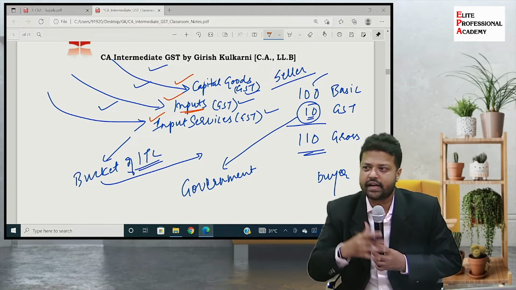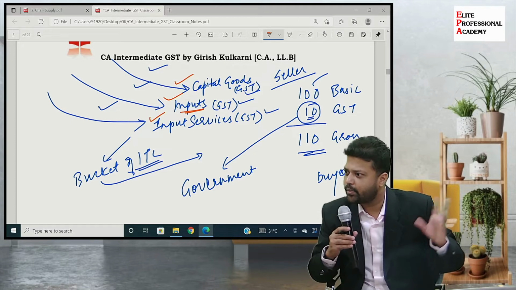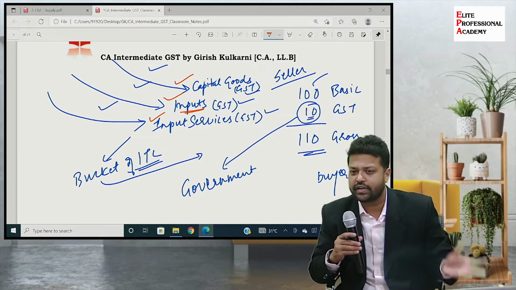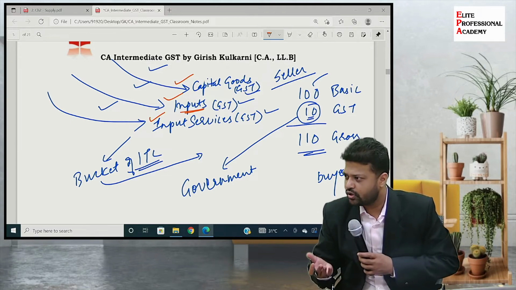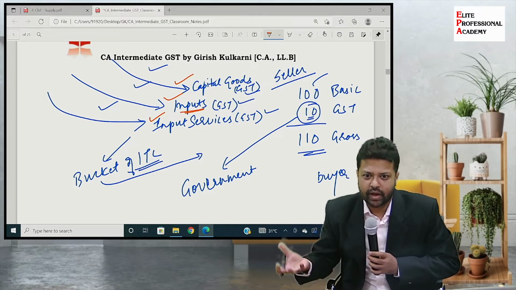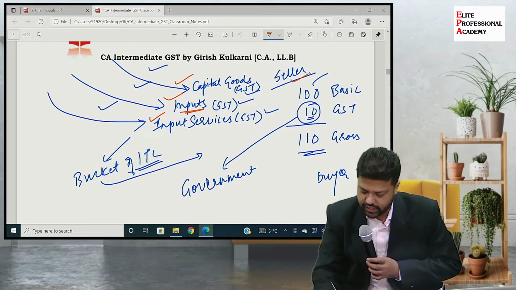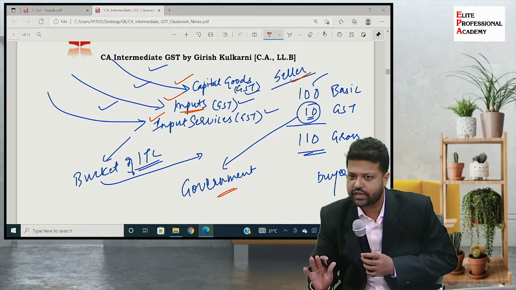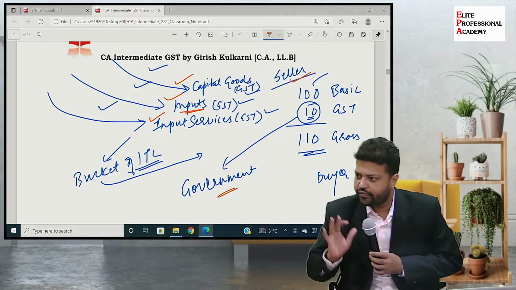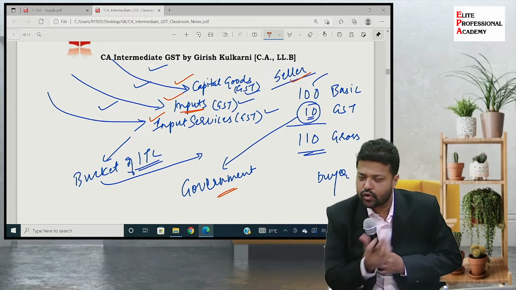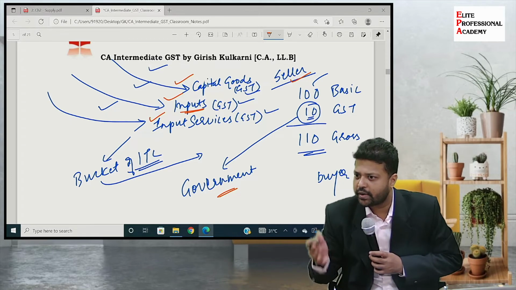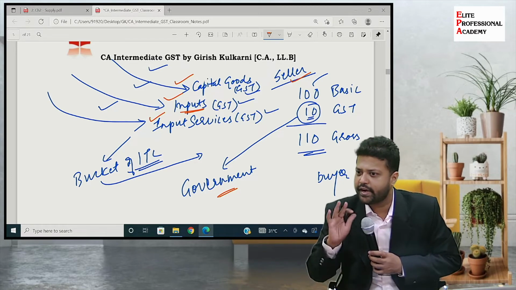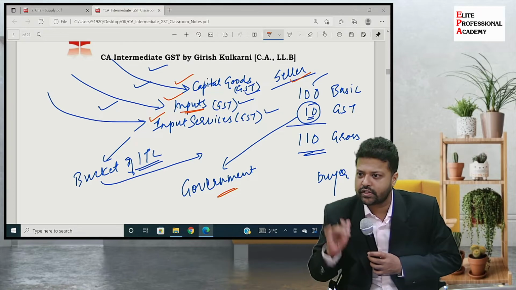But in a real life scenario, there are capital goods also, there are services also, there are inputs also, there are various other things also. So whatever tax I'm paying on my procurements as a seller, and whatever taxes I'm collecting, I will net them off and only the balance payment I will make to the government. That is how it works, right? So if you have understood this, we will again go back to our entry. If you have not understood, let me know right now and I will explain it again. Has any one of you not understood this?